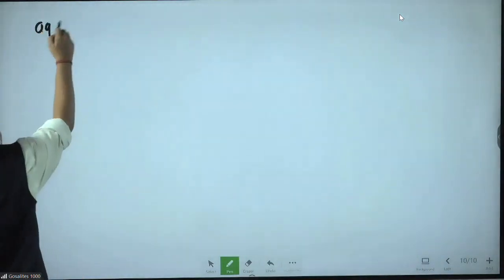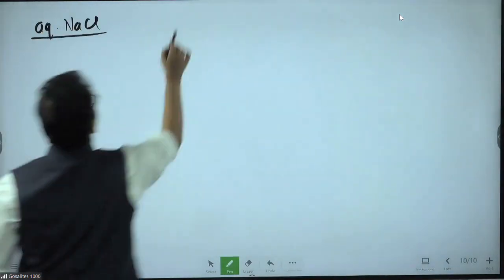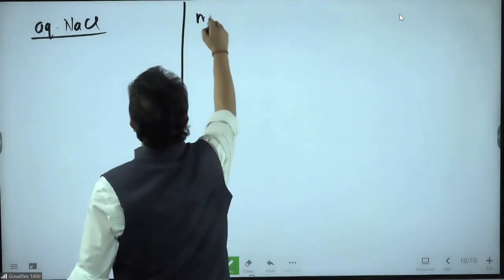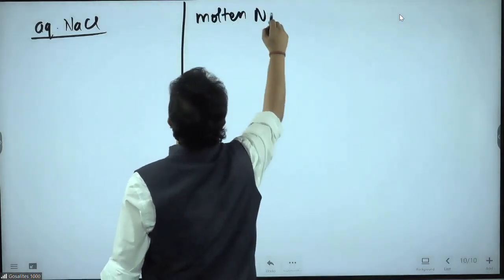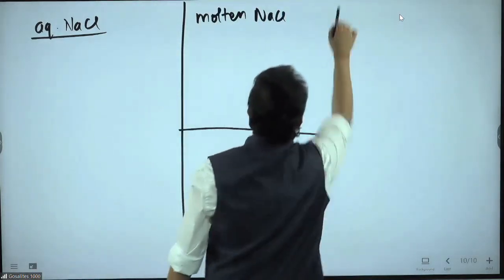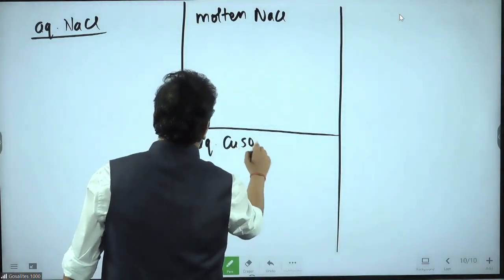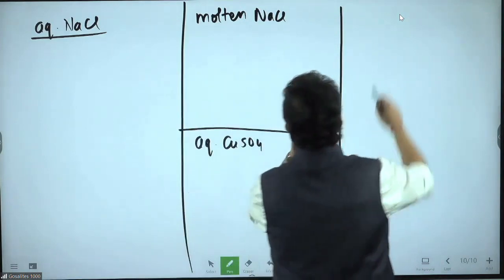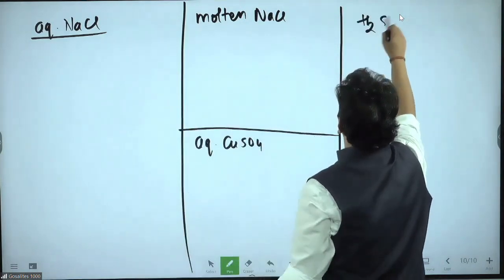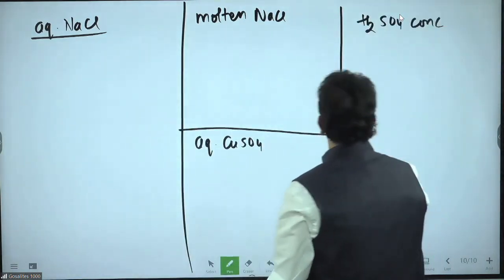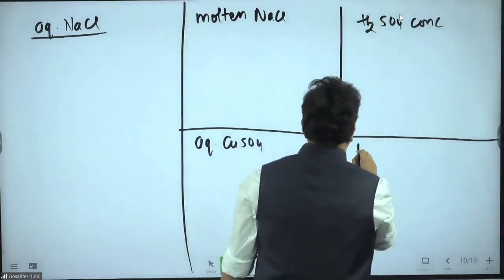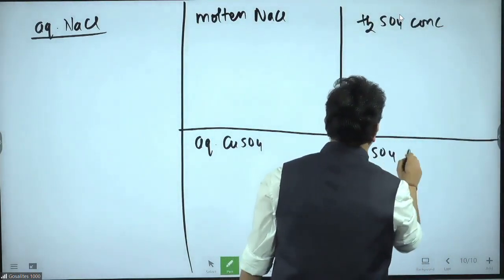Now, which kind of questions will they ask you? Aqueous NaCl I can discuss. I will discuss molten NaCl, which is going to be very small. It will end here itself. Then I will discuss aqueous copper sulfate. And we can discuss concentrated H2SO4, and also aqueous, that is dilute, H2SO4.